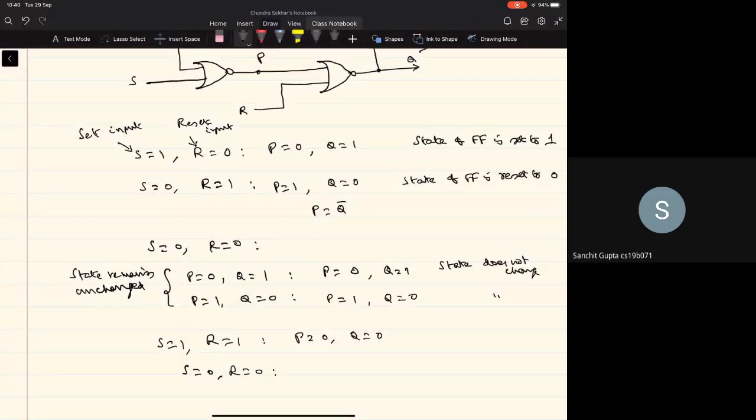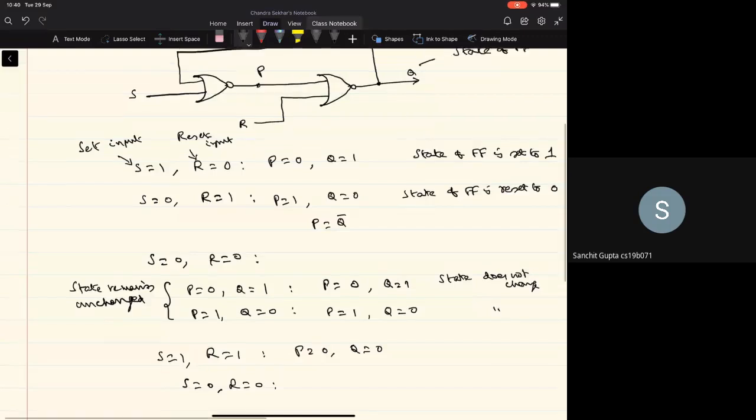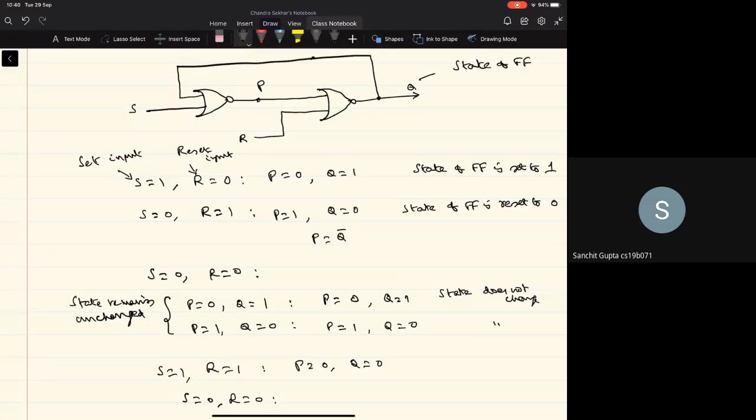P is 0 and Q is 0 now, right? So now you tell me what will be the change in P and Q if we make S is 0 and R is 0, right? Yeah. So now Q is 0, S is also 0. What will happen to P? P will become 1.